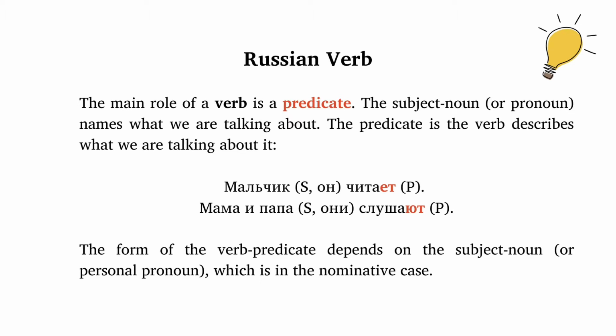Мальчик, он, he, masculine gender. That's why you need to put this verb to the form читает. Мама и папа слушают. Мама и папа, они, they. That's why you need to put this verb to the form слушают. The form of the verb predicate depends on the subject noun or personal pronoun, which is in the nominative case.